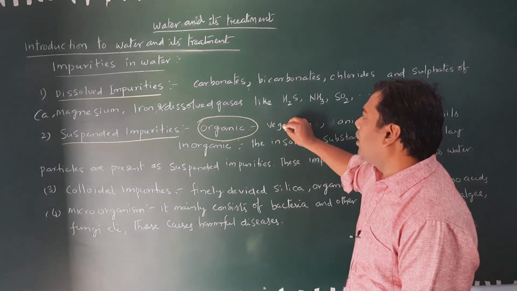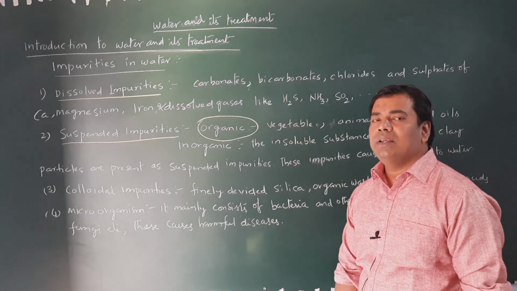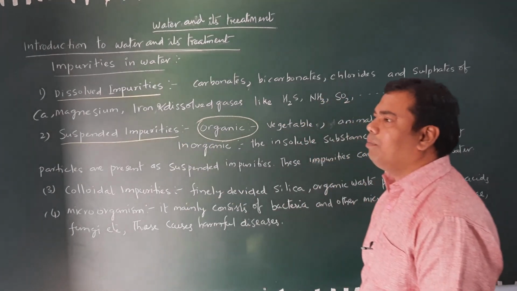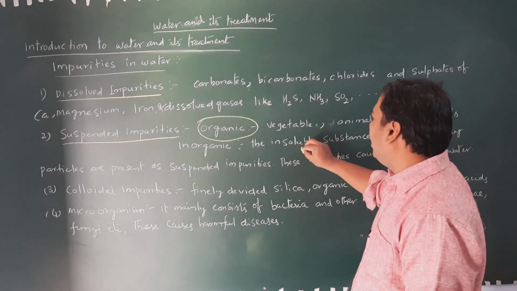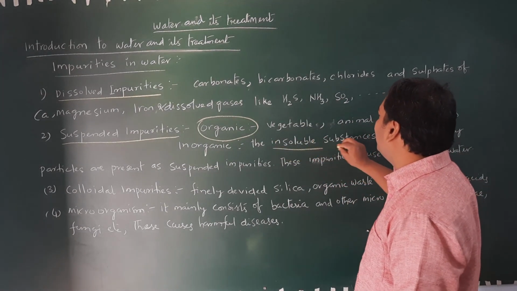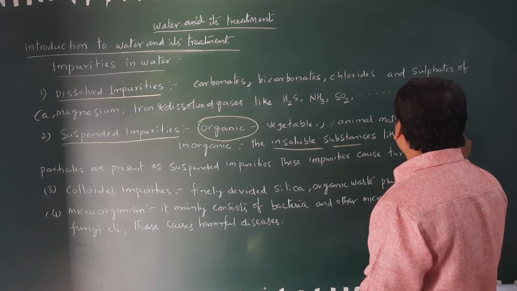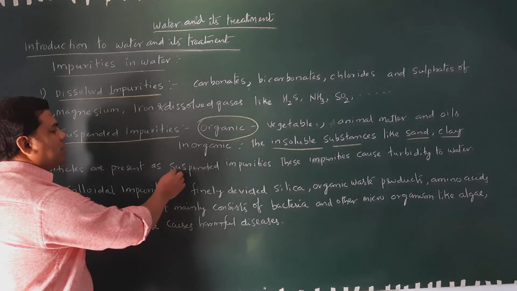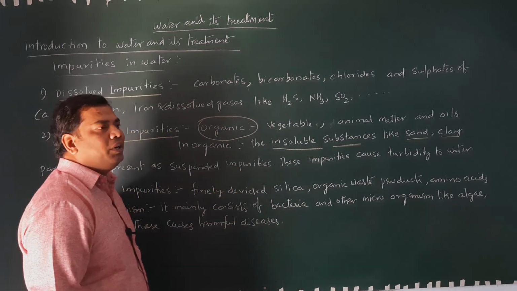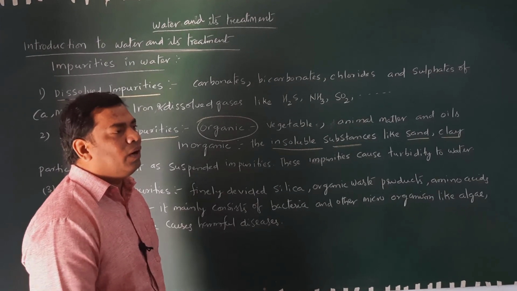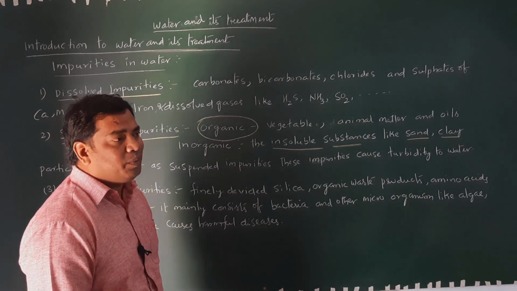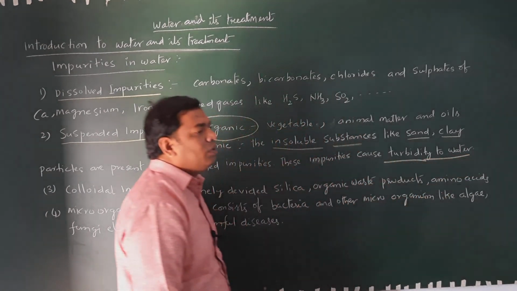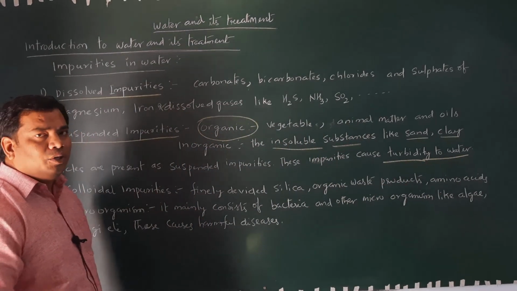The inorganic suspended impurities are insoluble substances like sand and clay. These particles present in the water as suspended impurities cause turbidity to water. This is also not useful for human consumption.